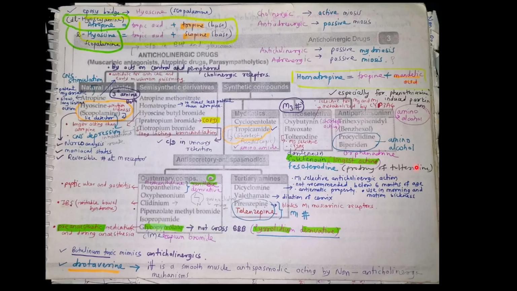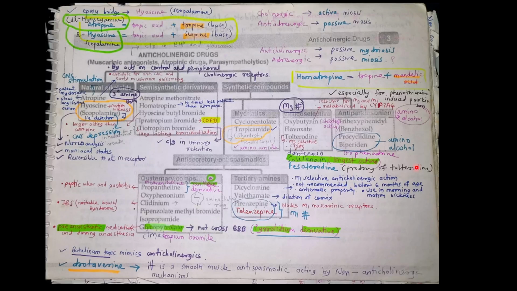Then anticholinergic drugs: muscarinic antagonists, atropinic drugs, parasympatholytics. First is natural alkaloids: atropine, hyoscine, scopolamine. Semi-synthetic derivatives: atropine methonitrate, homatropine, hyoscine butyl bromide, ipratropium bromide, tiotropium bromide. Synthetic compounds, mydriatics: cyclopentolate, tropicamide.